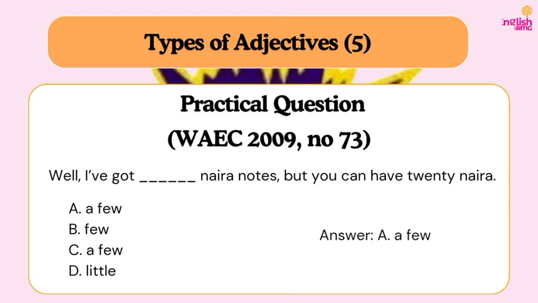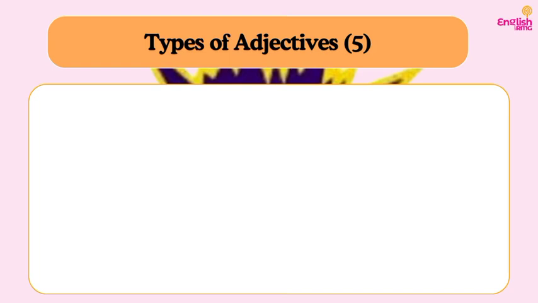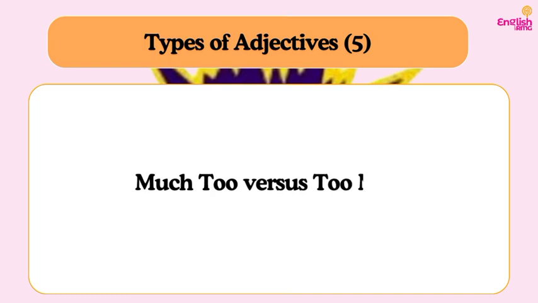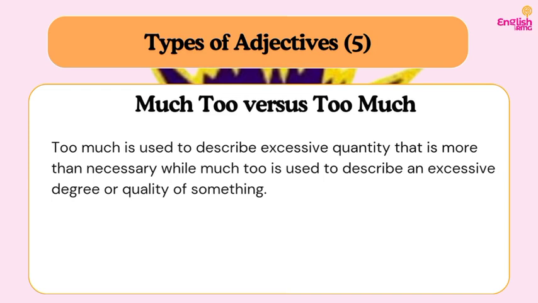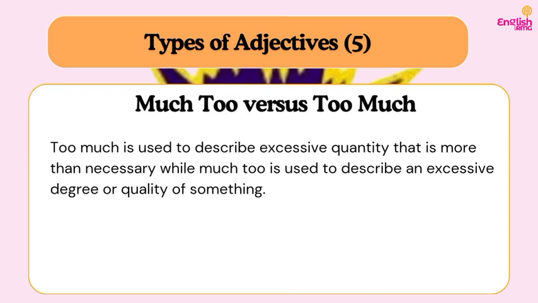So let's move on to the next one, which is much versus too much. So these are also quantifiers and they are extremely crucial as well because there are lots of questions on them in your past questions. If you're familiar with the past questions already, you would know that there are lots of questions on this. So let's look at how to use them and the meaning of each. So too much is used to describe excessive quantity that is more than necessary.